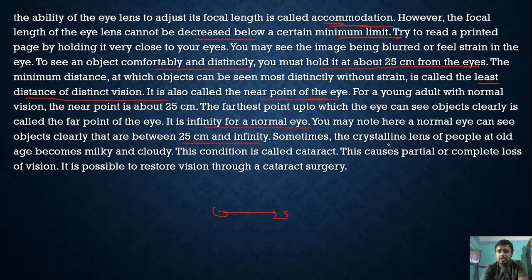Sometimes the crystalline lens of people at old age becomes milky and cloudy. At old age, generally above 70 years, the crystalline lens becomes cloudy and milky. That condition is known as cataract. In our state, Odisha, it is called Motia Bindu. This causes partial or complete loss of vision. It is possible to restore vision through a cataract surgery.